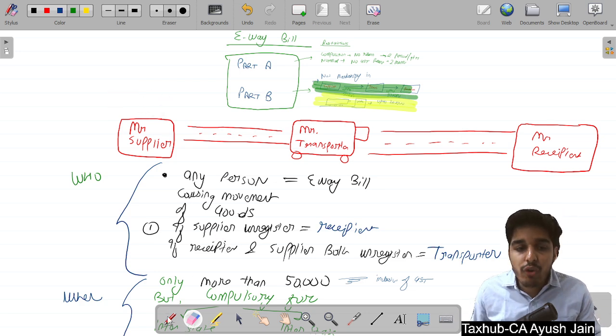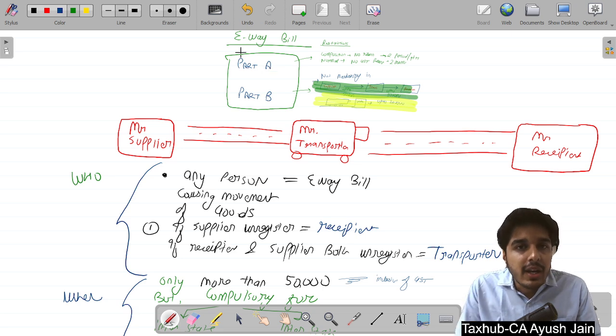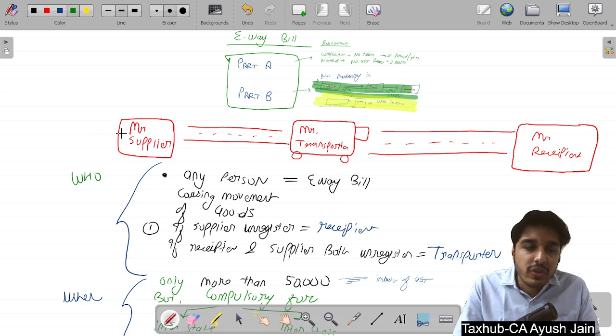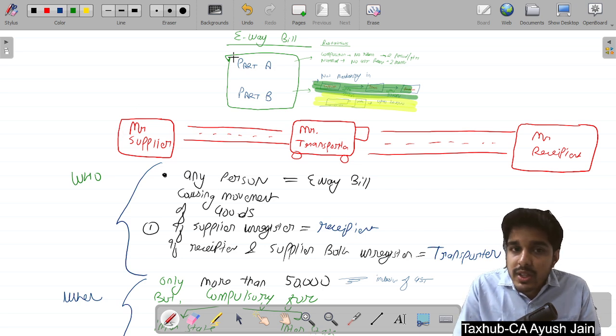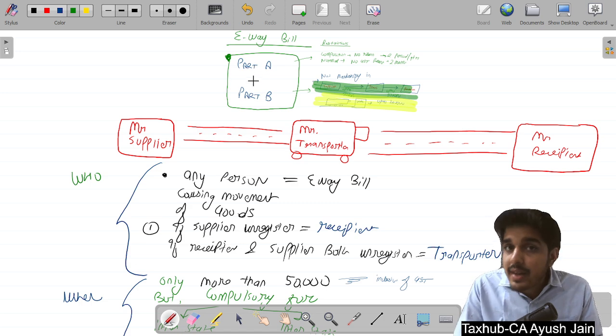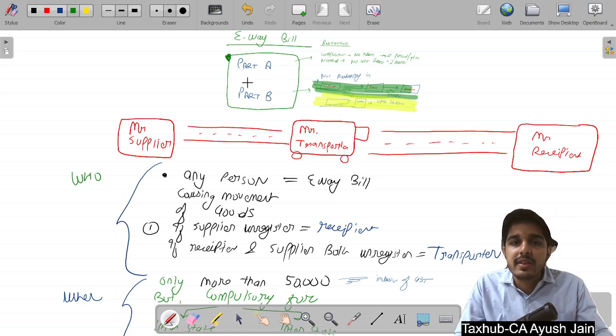So basically, what is an e-way bill? It is a bill which is carried in addition to the tax invoice in certain cases, which we are going to study right now in this chapter. It contains two parts: the first part is Part A and the second part is Part B. So this is the e-way bill.